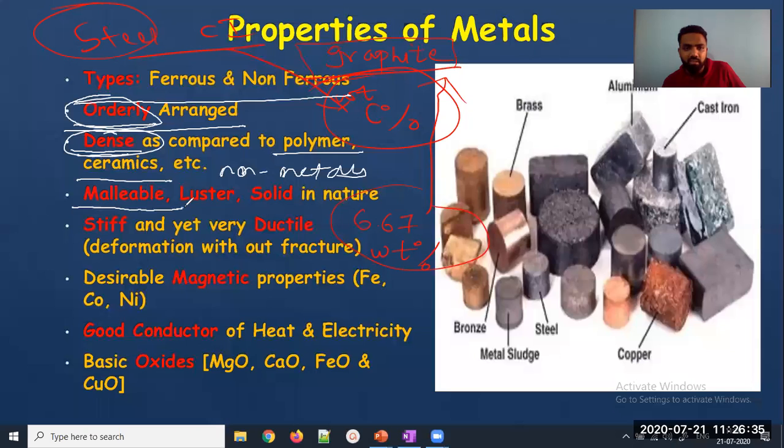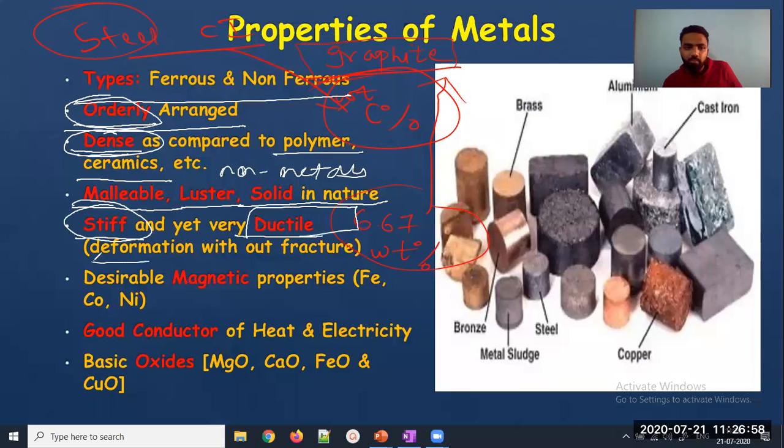You also know that steels have good luster. They are solid in nature. They are stiff, meaning they are very rigid. They cannot be broken that easily. But still, even being rigid and not easily broken, they are very ductile, meaning you can elongate them into wire. So they are stiff, yet they are also ductile.